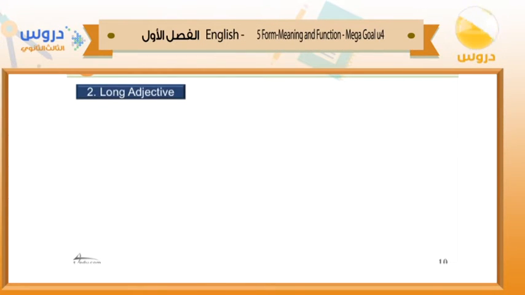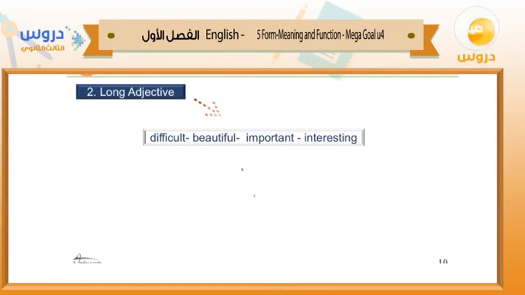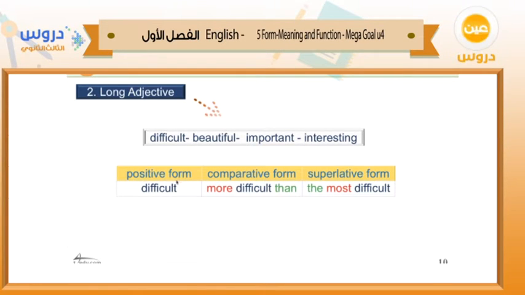What about here the long adjectives? For example, here we have difficult, beautiful, important, interesting. Long adjectives, it means the adjectives which consist of more than one syllable. For example, here difficult, beautiful, important. So here more than one syllable, right? So we call them long adjectives. So here we have to deal with them differently from the positive form.